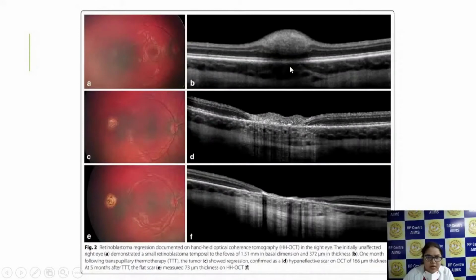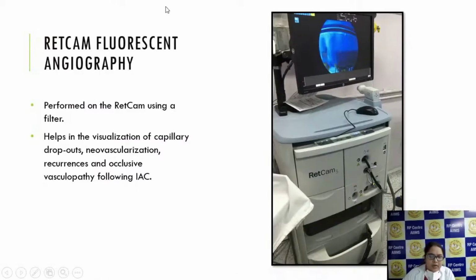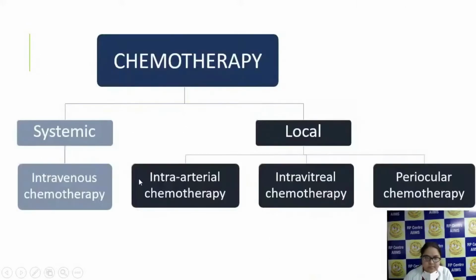Similar study, here also you can see the tumor is clinically invisible, but once you do the TTT, the tumor has regressed. Now in our center, we are doing RetCam very frequently, so you can do fluorescein angiography also along with this RetCam, which helps in visualization of capillary dropouts, neovascularization, recurrences, and occlusive vasculopathy following intra-arterial chemotherapy.